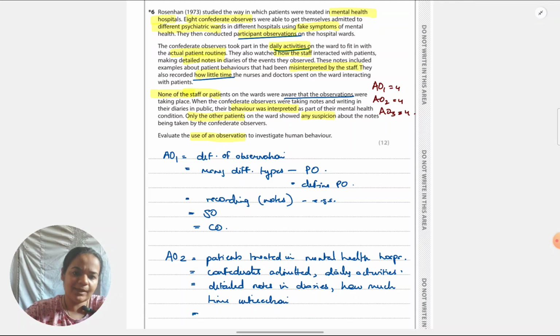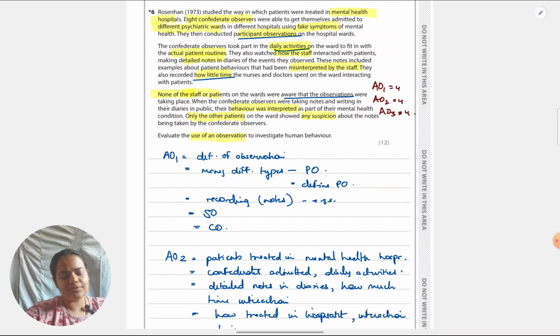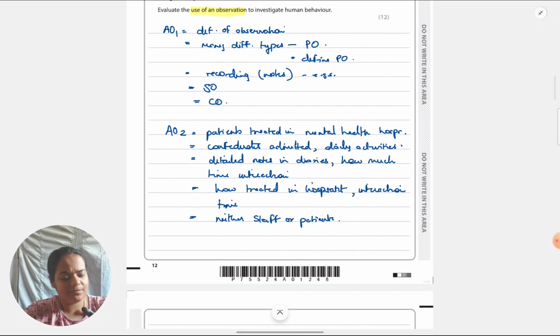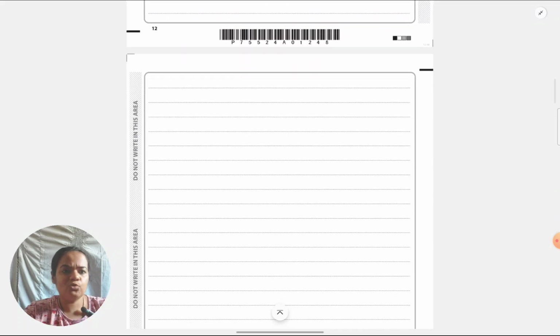I know I'm giving 5 points. That's excessive because I'm just making an outline and discussing with you. When you actually write the answer, reduce it, narrow down the number of points that you're giving. Now, coming to AO3, is observation good or bad? Give 2 Peel paragraphs.